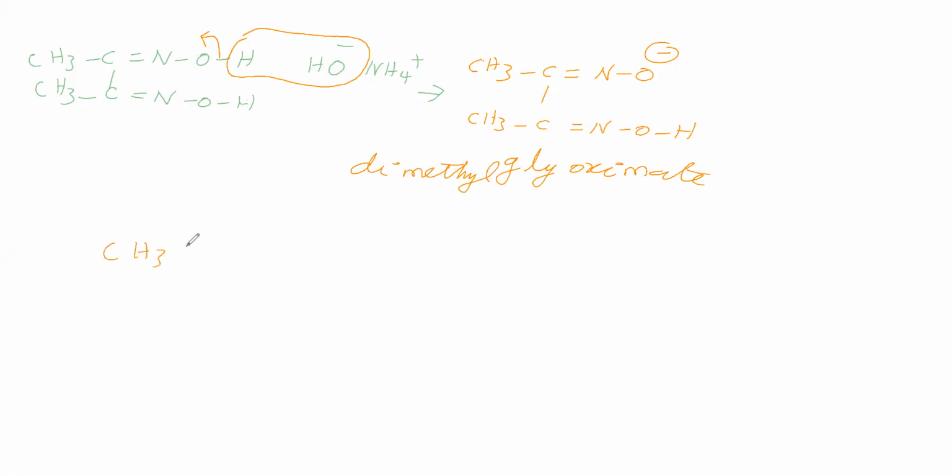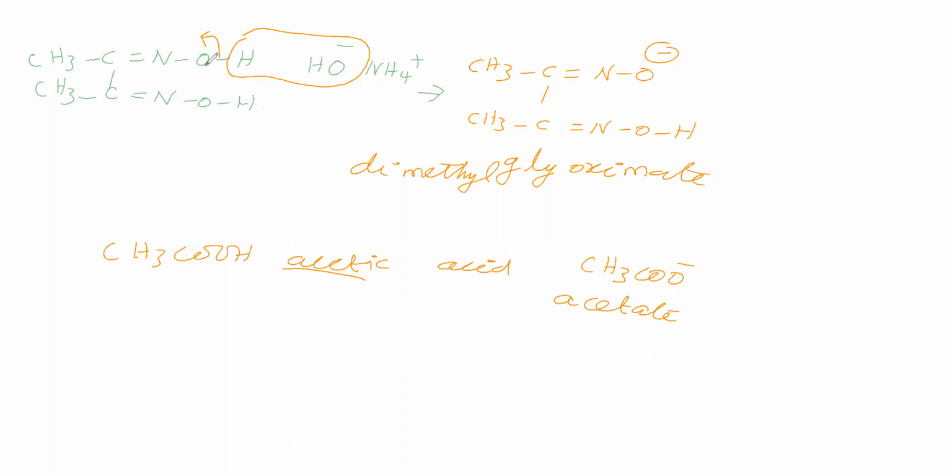For CH3COOH, you say acetic acid, isn't it? For CH3COO minus, what do you say? We take the acid and include 'ate', so it is called acetate.